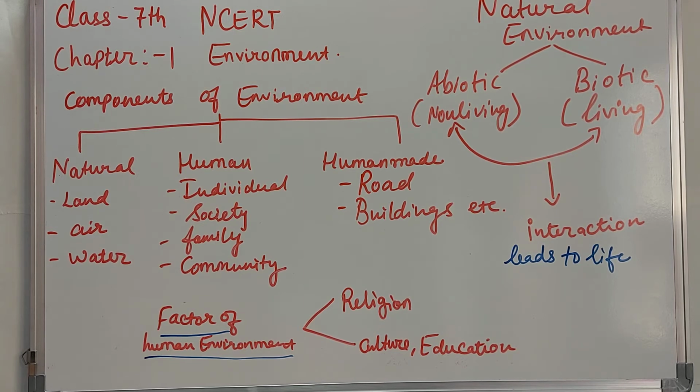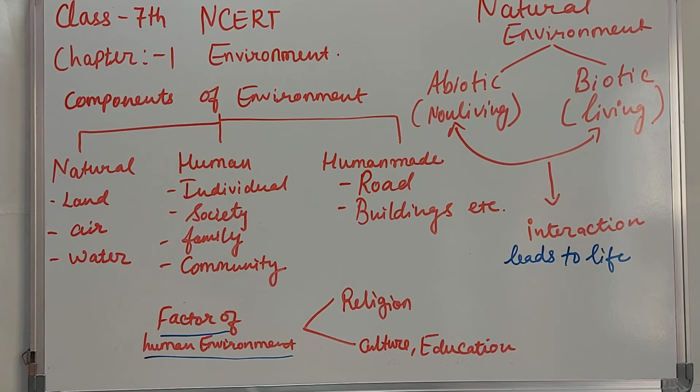Then comes factors of human made environment. It is divided into two different groups. The first is religion. So how is this whole human environment divided, let's understand it. If a person follows Hindu religion, then he is considered in the Hindu group. If a person follows Muslim religion, then that person is considered under the Muslim group. And so on, on the basis of religion, for all the religions, a person is classified into that category. Then comes culture and education. How much a person is educated or what the culture of a person is, is also a factor of human environment.